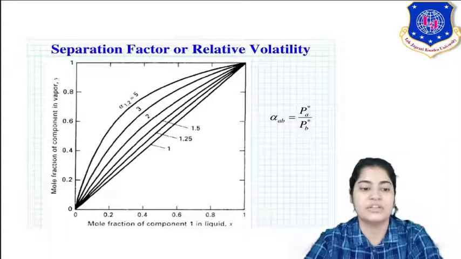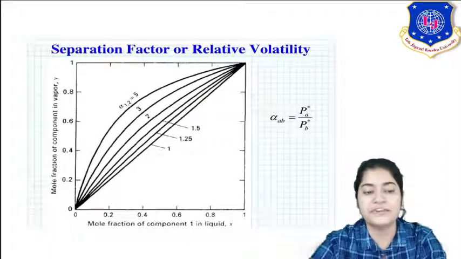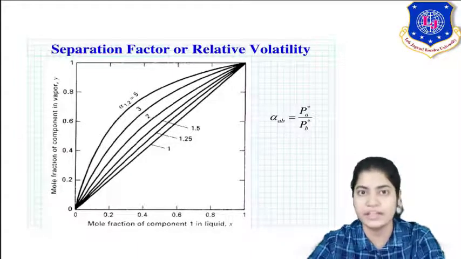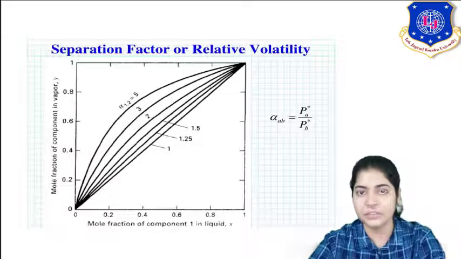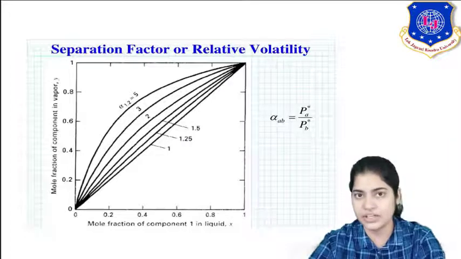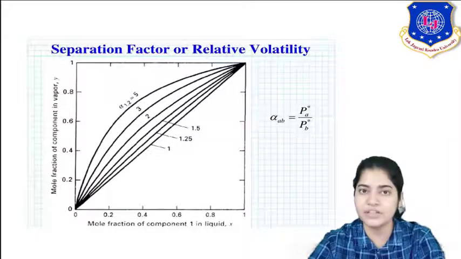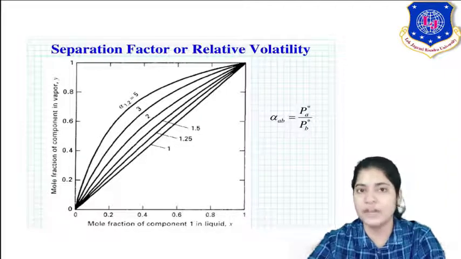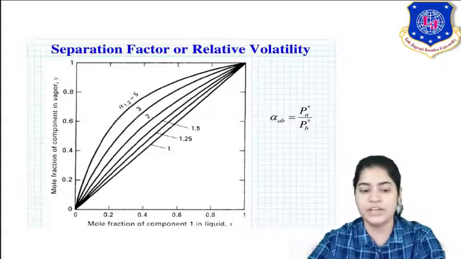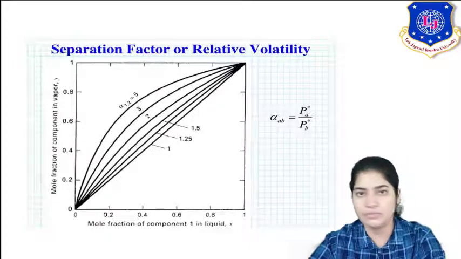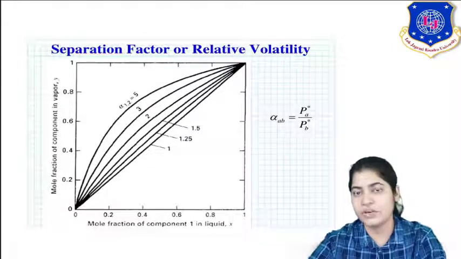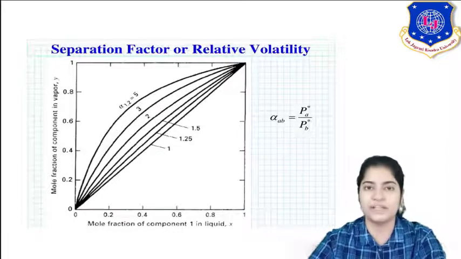At first, alpha 1 2, what does it show? Alpha 1 2 means it is the relative volatility of 1 with respect to 2. We are talking about relative: if we are talking about two components, a more and a less volatile one, how they behave with respect to each other, hence we are introducing the term relative volatility. So alpha 1 2 means the relative volatility of 1 with respect to 2. You can see my component 1 is my more volatile component, so I am showing the volatility of component 1 with respect to 2, the less volatile component.